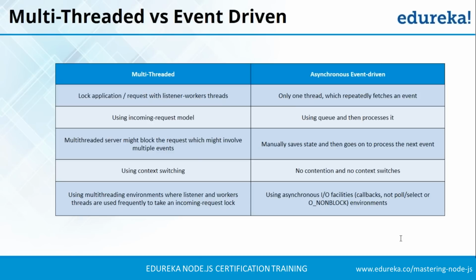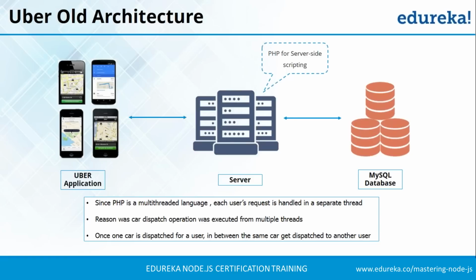Okay, guys. As we know the difference between multi-thread architecture and single-thread architecture, now let us move on to our next topic. So now in the Uber story, we'll look at the old architecture and know the limitations of the old architecture. Further moving on, we'll look at the new architecture of Uber and know how the limitations are solved by Node.js. Now let us understand the Uber old architecture.